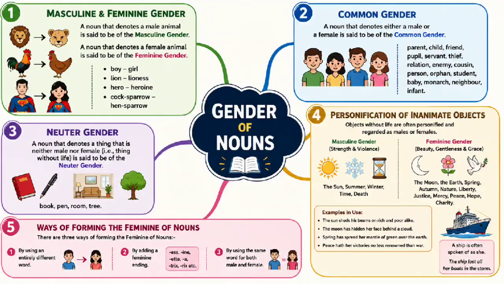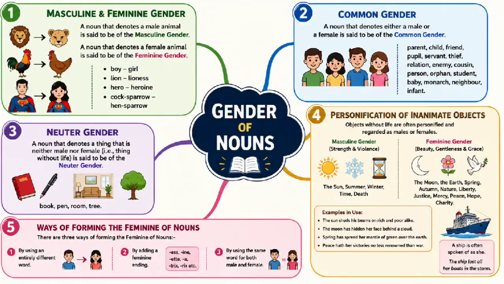A noun that denotes a male animal is said to be of the masculine gender. That is, gender comes from Latin genus, kind or sort. A noun that denotes a female animal is said to be of the feminine gender.